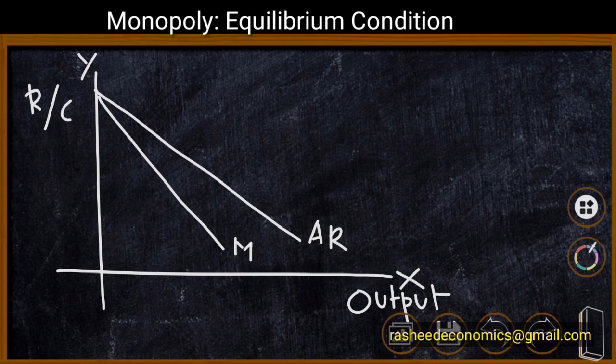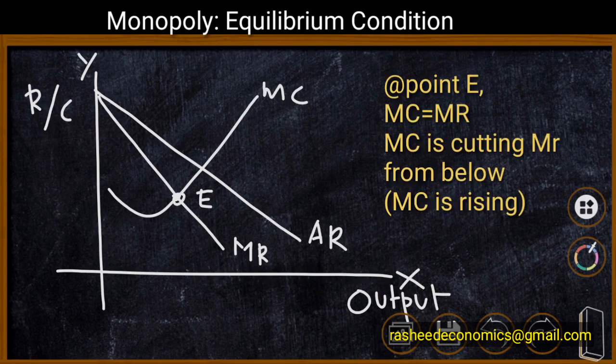And we have a marginal cost curve. Here MC cuts the MR curve at point E. Therefore, E is the point of equilibrium. Here, the MC curve is cutting the MR curve from below, and MC and MR are equal. Therefore, the firm produces OM level of output.